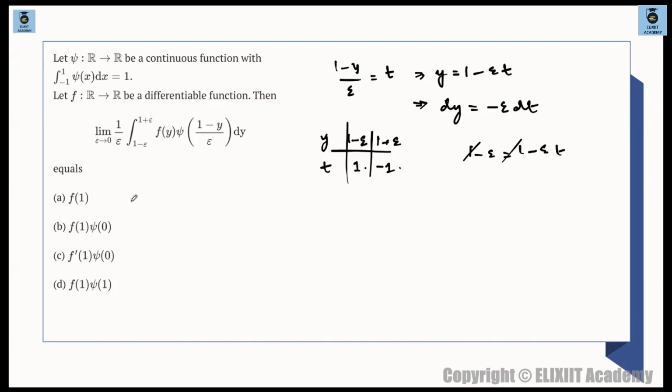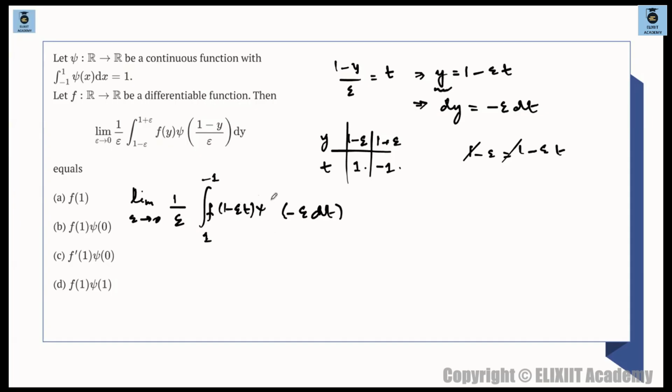तो limit epsilon tends to 0, we are now having 1 by epsilon times the integral of, look at the new range. The new range is now a constant. है कि नहीं? The new range is just a constant over here. So this is basically 1 to -1, ठीक है? 1 to -1, and dy is minus epsilon dt. And f of y is basically f of 1 minus epsilon t. क्योंकि y तो ये लिया, you have to convert everything in terms of t. और ये क्या है? Psi of.